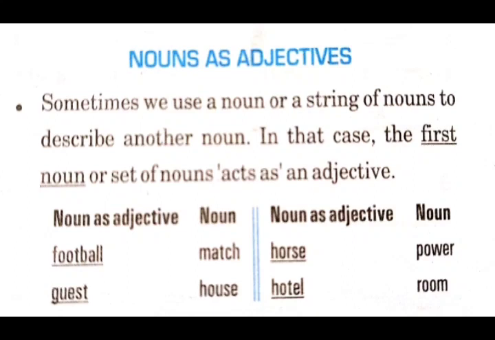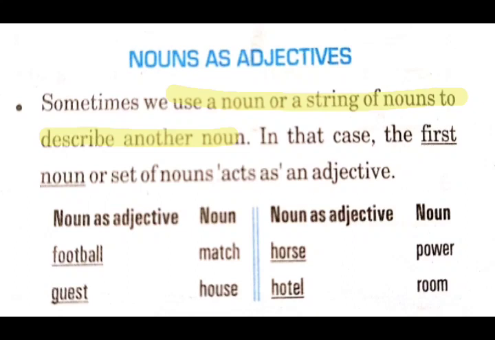Students, you must know that in some cases we even use nouns as adjectives. So a noun or a string of nouns can be used to describe another noun. In this case, the first noun or the set of nouns acts as an adjective. For example, a football match. Here, match is a noun.